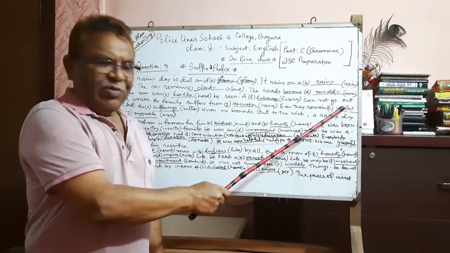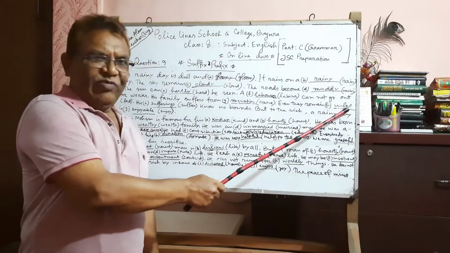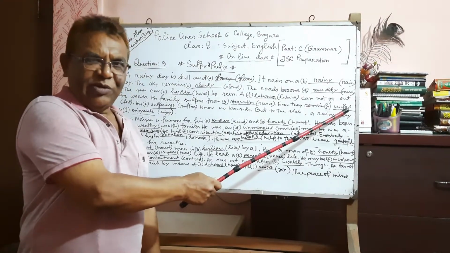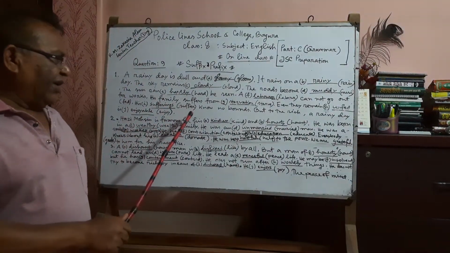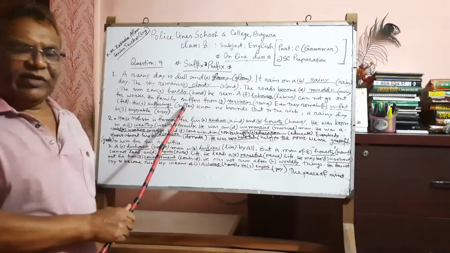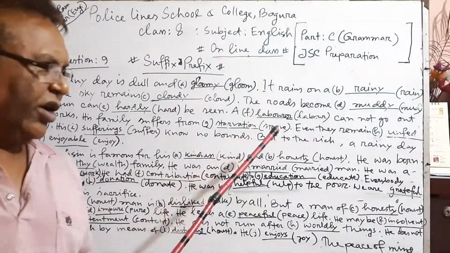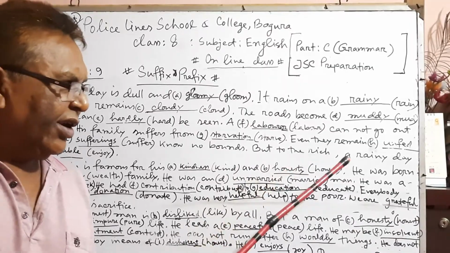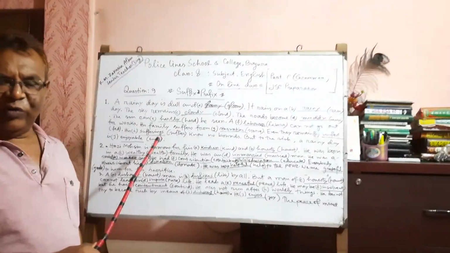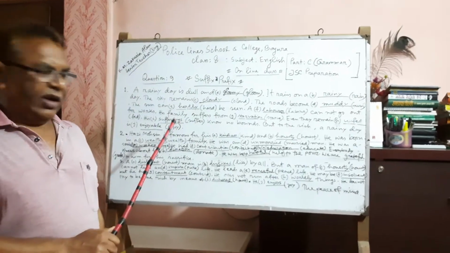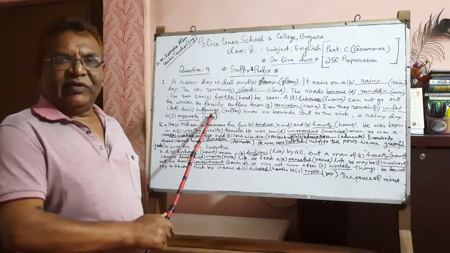So unfed is a prefix. Here unfed is used as a prefix in the gap. His suffer root word, sufferings is suffix, no bounds. But to the rich, a rainy day is enjoy. Enjoy is a root word and its suffix is enjoyable.